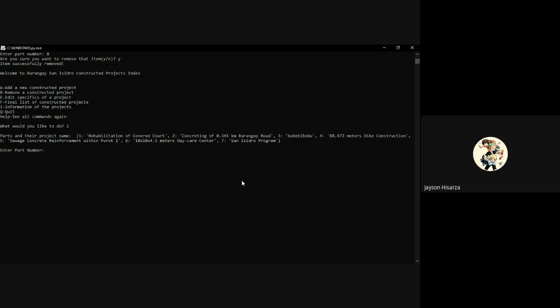In the information of the project option, it asks again to enter the part number, for us to know the information of whichever constructed project we want to know, ranging from 1, as you can see.